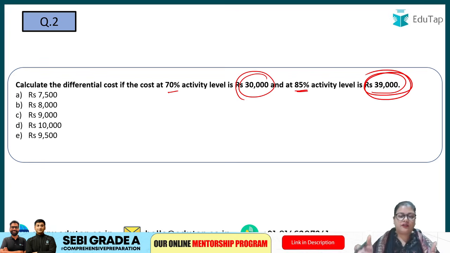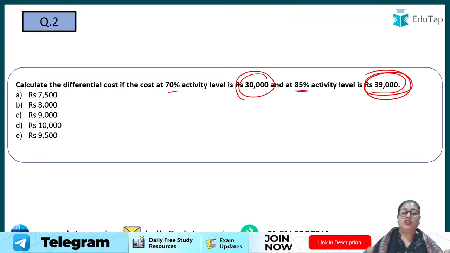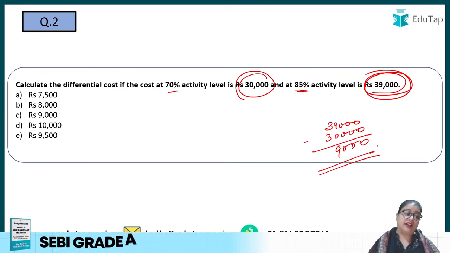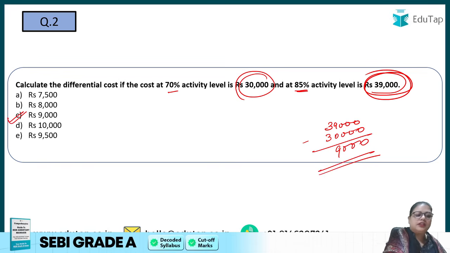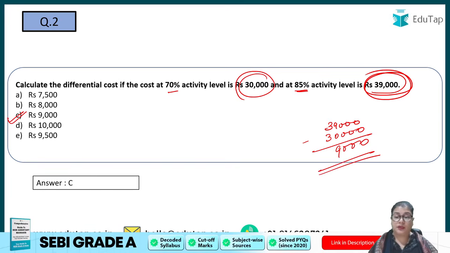Just at two different activity levels, two alternative activity levels, we have to find out the difference between the two costs. That is 39,000 minus 30,000. What is the difference? 9,000. So 9,000 is the difference and it is the correct answer, that is option number C. Okay, easy again. Moving on to question number 3.